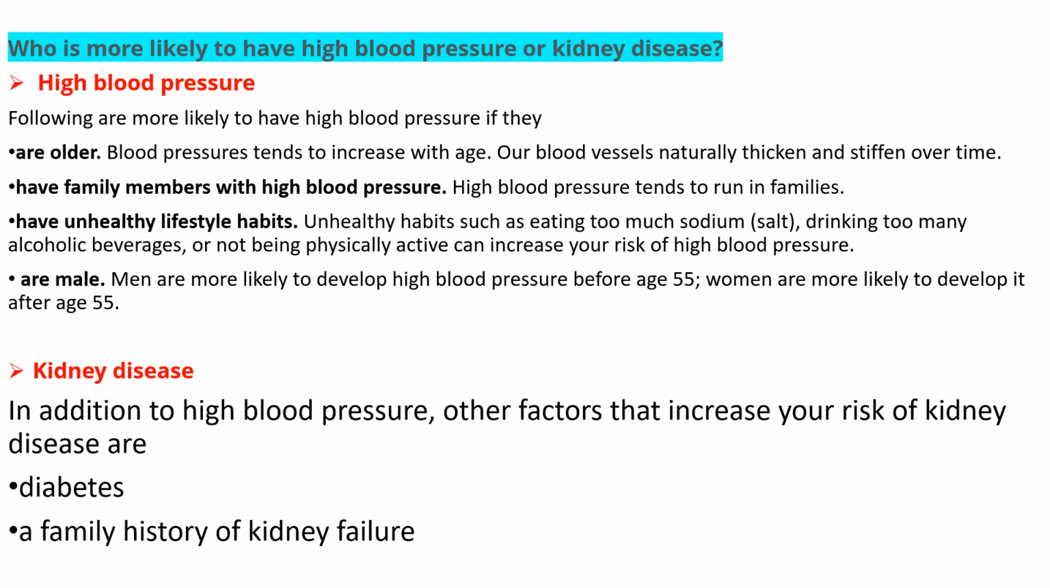This is very bad, okay. Unhealthy lifestyle habits, such as eating too much sodium. When a person has too much intake of sodium in his or her diet, and drinking too many alcoholic beverages, those who consume lots and lots of alcohol have chances of developing high blood pressure. And not being physically active can increase your risk of high blood pressure. Not being physically active means those who don't do exercise and so on have a higher risk of developing high blood pressure.